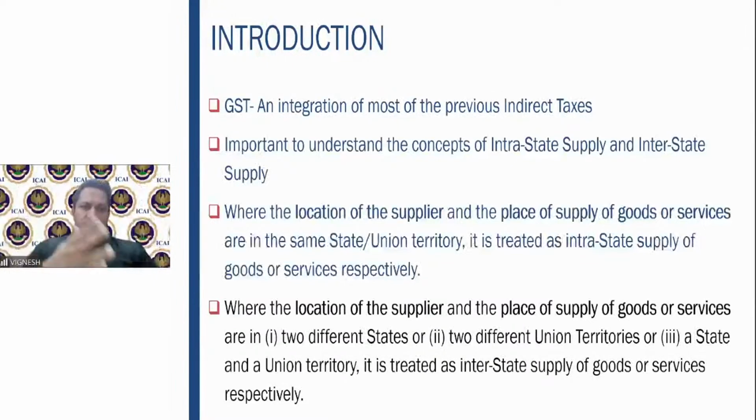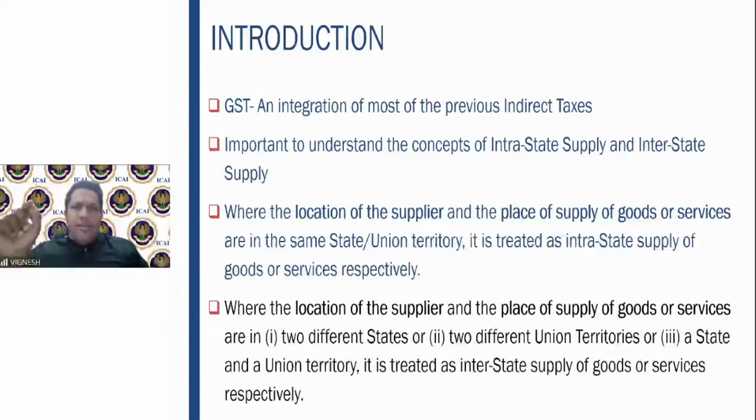And if the location of the supplier and the place of supply of goods or services are in the same state or union territory, it is treated as intrastate supply of goods or services. Now, there is a common misconception that intrastate supply means both the supplier and the receiver have to be located in different states. Please bear in mind, in GST, the actual physical location of the two parties is not important. What is important is these two concepts which are even defined in the GST law. That is the location of the supplier and the place of supply.